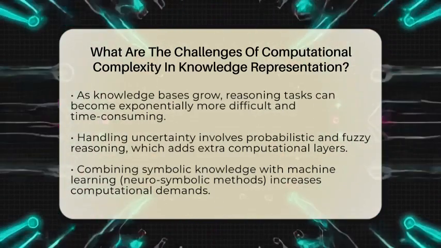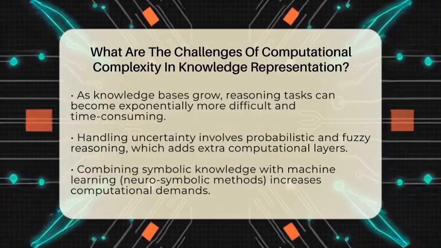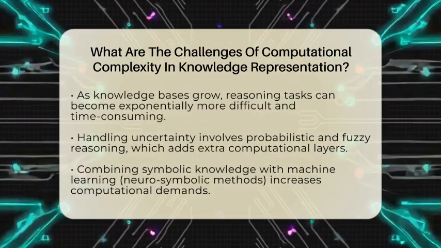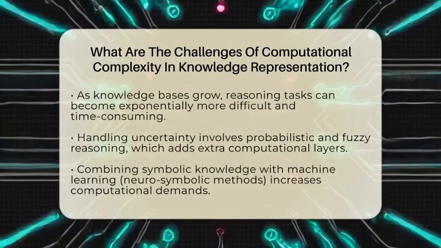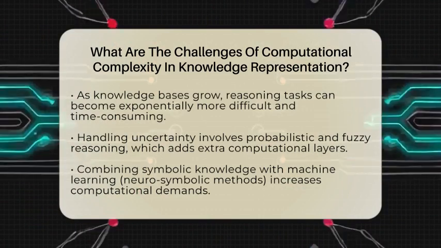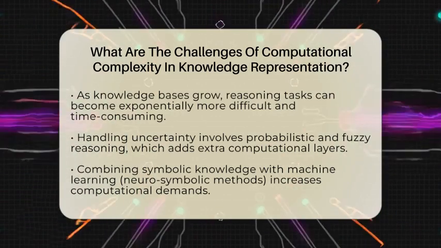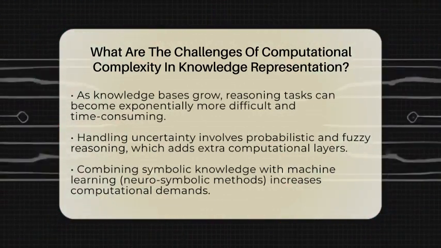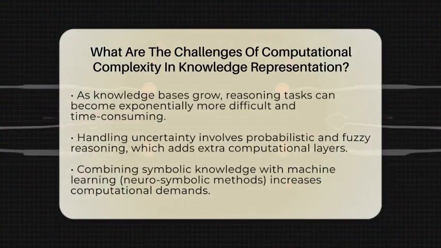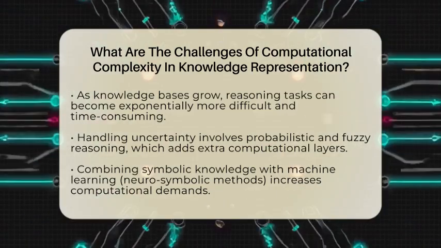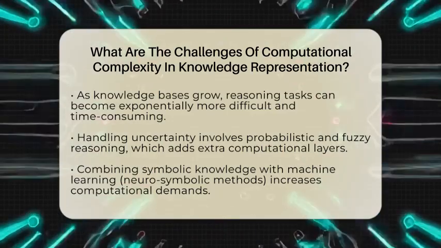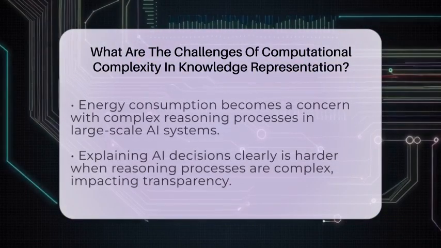Next, think about the size of the knowledge base. As AI systems like ChatGPT or image generators such as DALL-E or Midjourney grow, they rely on huge amounts of data and learned patterns. When trying to reason or answer questions based on this vast knowledge, the computer has to work much harder. The larger the knowledge base, the more memory and processing time it needs, sometimes causing exponential increases. This can slow down responses or even make some reasoning tasks impossible within a reasonable time frame.